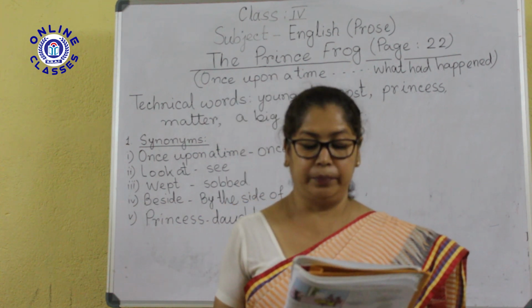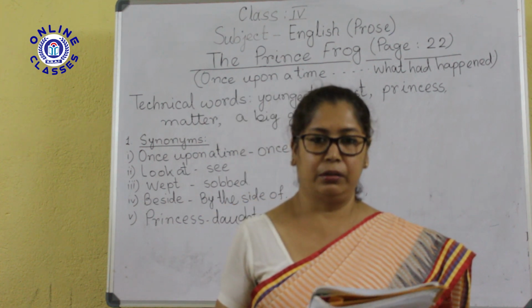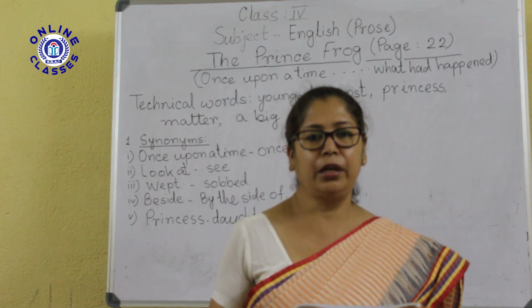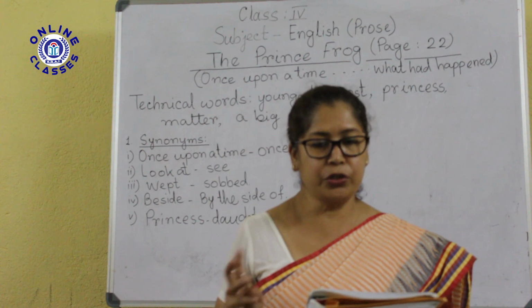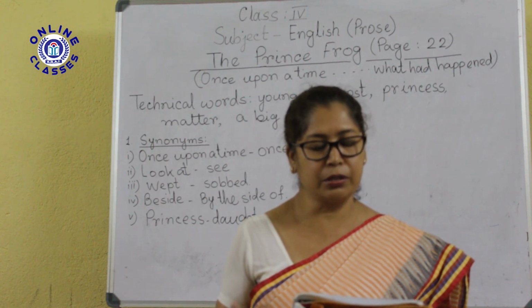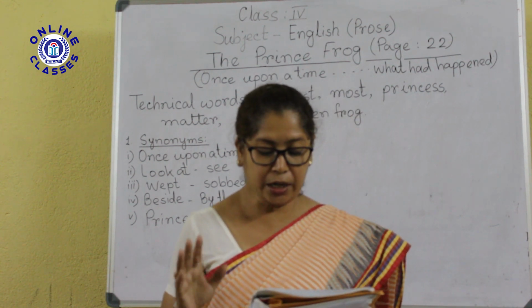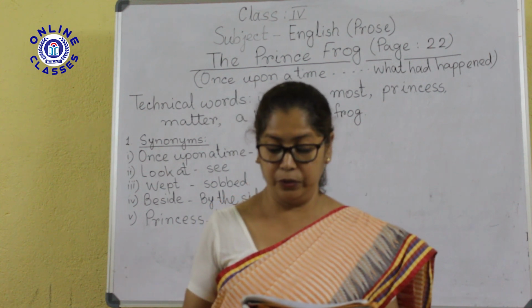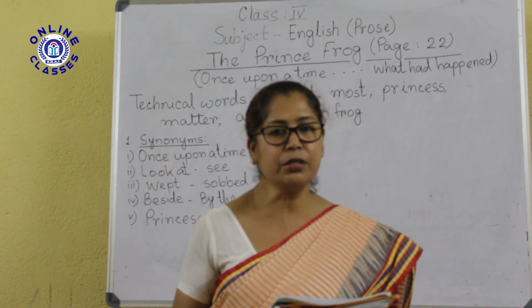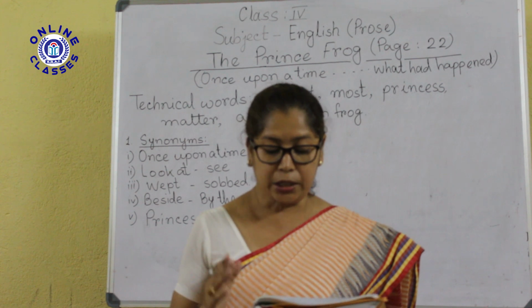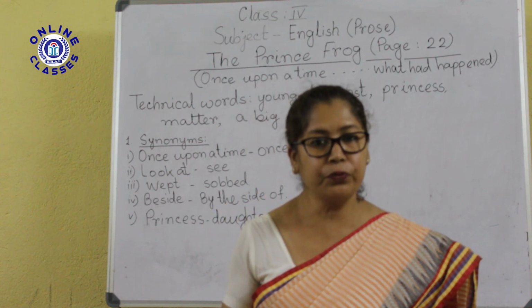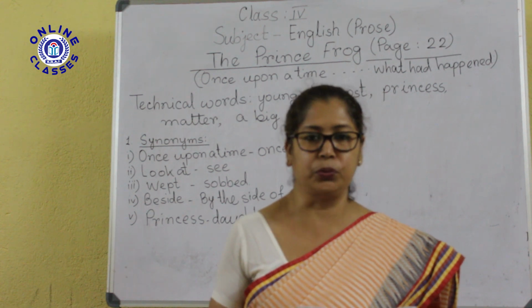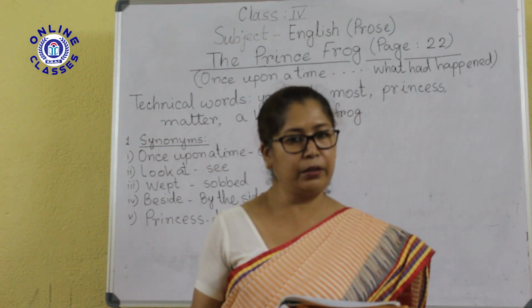Once upon a time, there lived a king. You know the king? The king is a person who ruled the kingdom. He had 3 daughters. So how many daughters? 3 daughters. The youngest daughter was the most beautiful of all. Youngest means সবচেয়ে ছোট. রাজার সবচেয়ে ছোট কন্যাটি ছিল the most beautiful of all. সবচেয়ে সুন্দর. She always played in the garden.